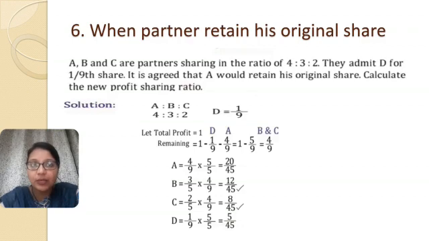So you will get 20:12:8:5, and this is not further divisible. So the ratio between A, B, C and D will be 20:12:8:5.